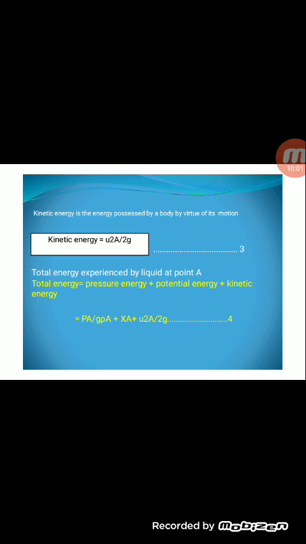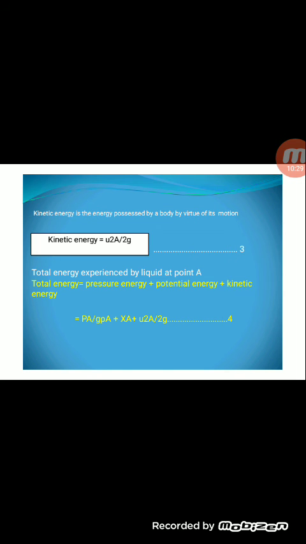Kinetic energy is the energy possessed by the body by virtue of its motion. So the kinetic energy is equal to U square A divided by 2G. This is equation number 3. As per Bernoulli's theorem, the total energy experienced by the liquid at point A is equal to pressure energy plus potential energy plus kinetic energy.